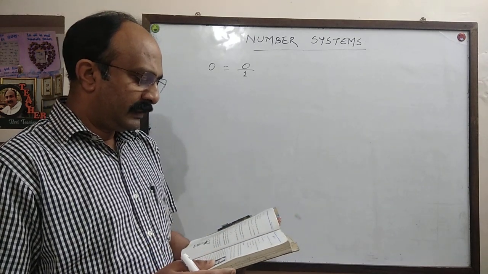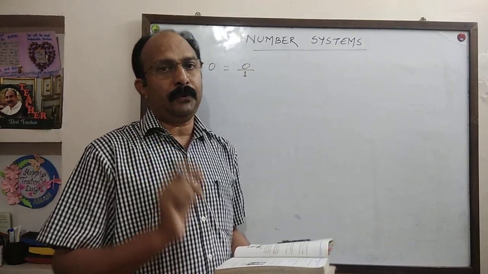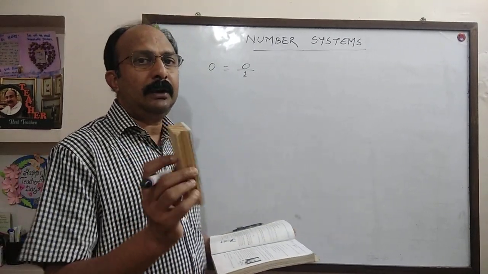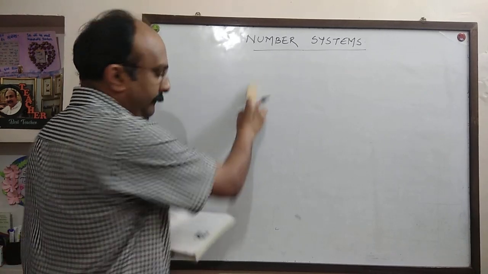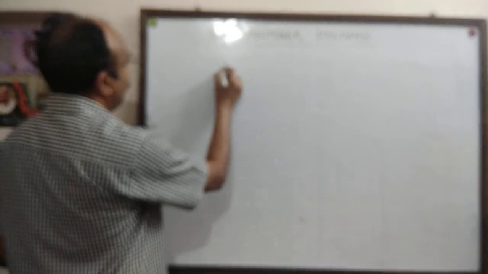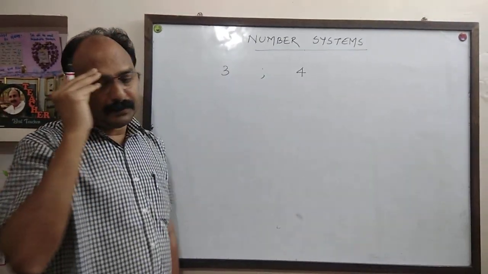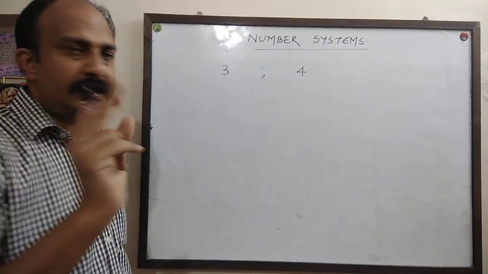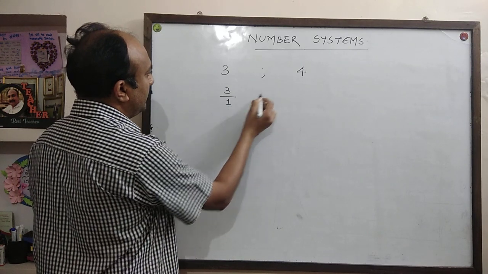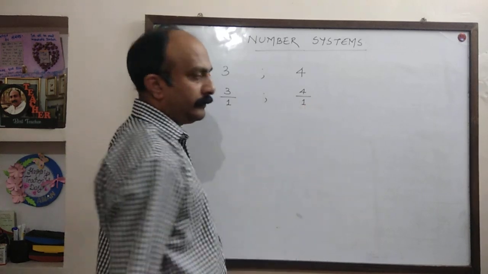Question number 2. Find 6 rational numbers between 3 and 4. Find 6 rational numbers between 3 and 4. First thing, 3 can be written as 3 upon 1 and 4 can be written as 4 upon 1.